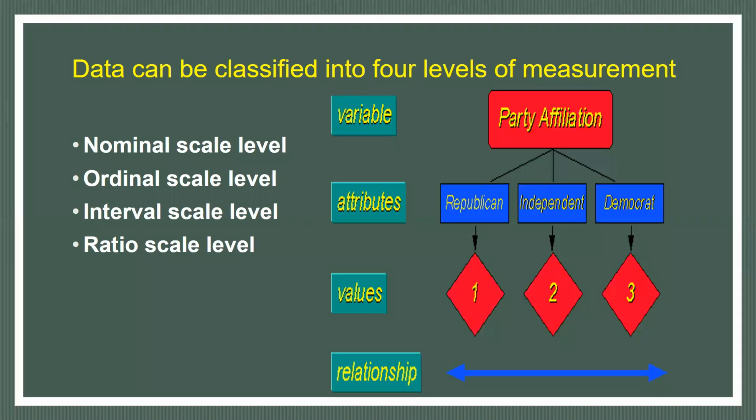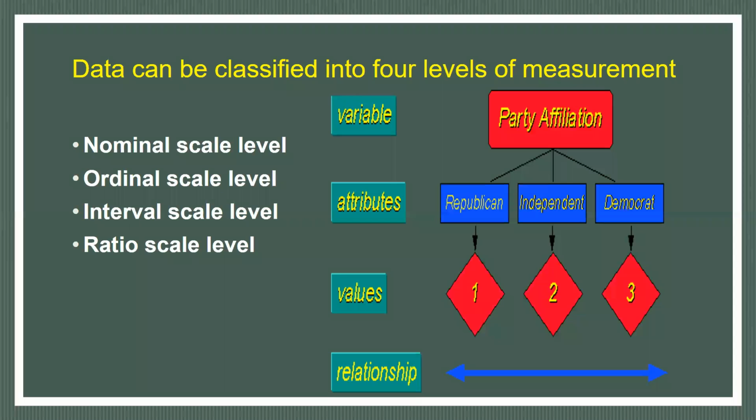These are the values, and this is the relationship. We are digging out the relationship between these three parties, between 1 to 3, and this relationship is studied by different kinds and different levels of measurement.